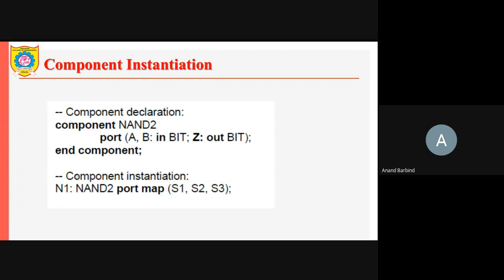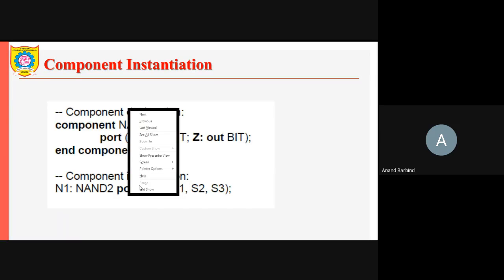Then in the component instantiation, this label N1 is used. The first time the NAND gate is instantiated here, so N1 colon, then NAND2. This is the name of the component you have to use here. Then you have to use the keyword port map, and you need to show the connection.